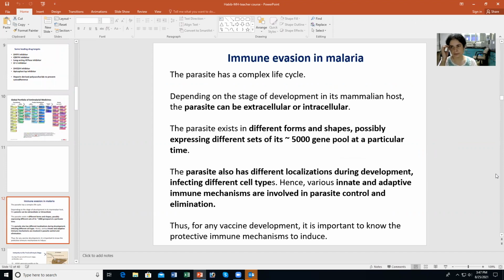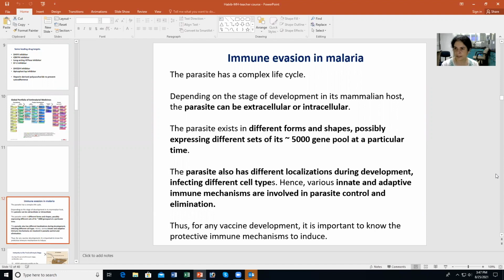And as we discussed in the previous session, the parasite has a very complex life cycle. You saw how it has multiple stages, infects different kinds of cells, and moves from the sporozoite stage to a liver stage to a blood stage, and there you also have the blood cell infection and the gametocyte formation.